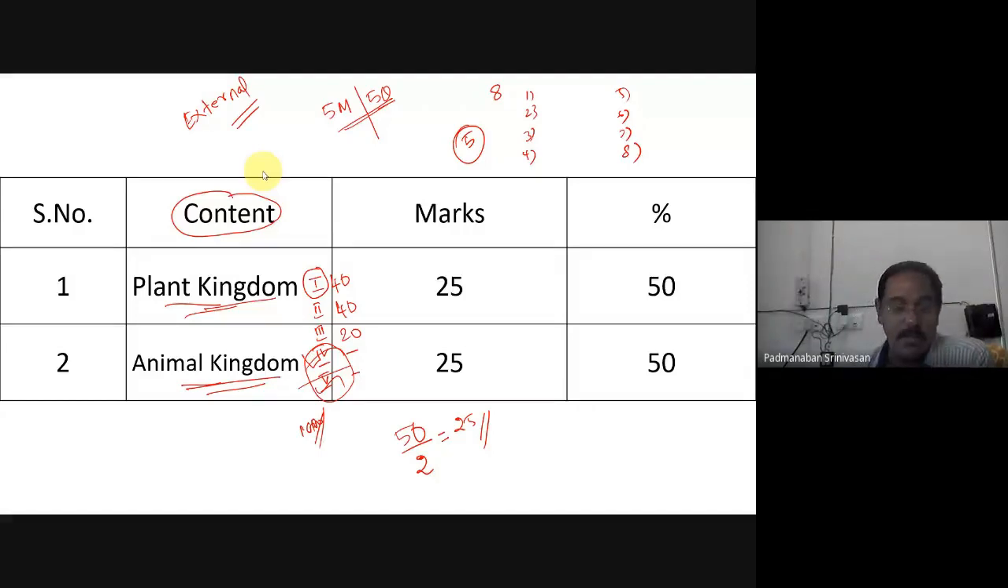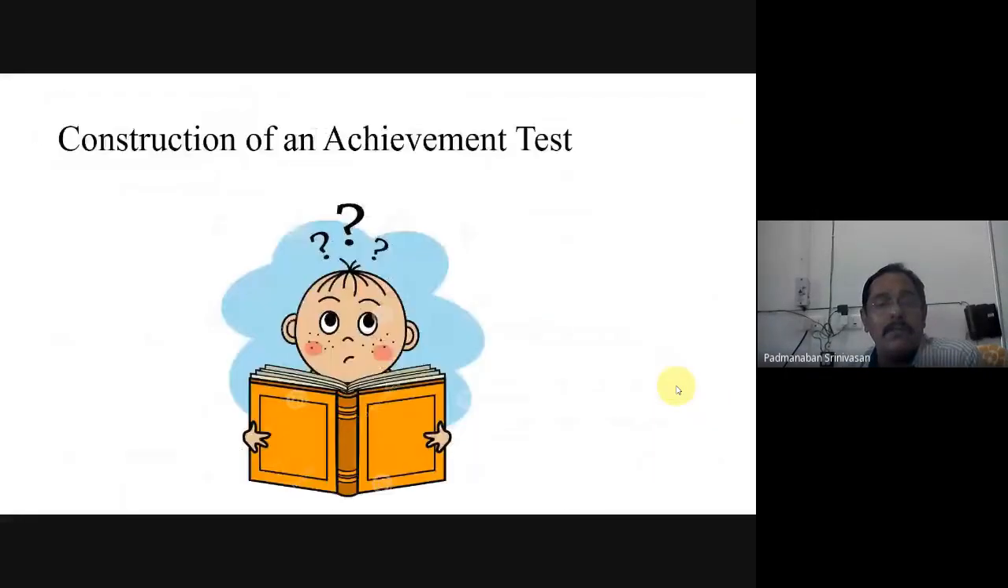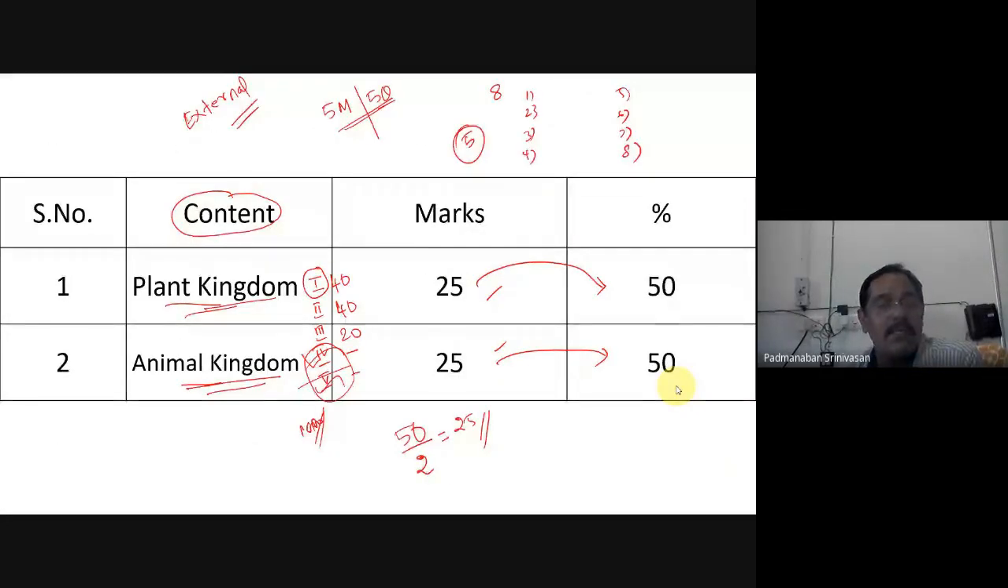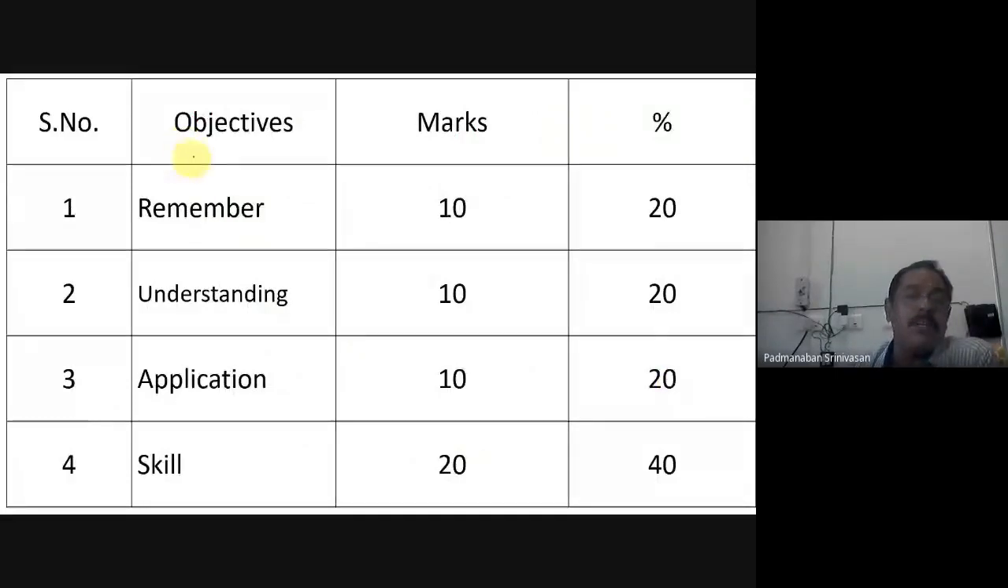So understood? See, two contents are there. We have given 25 marks each, so equal, and that is converted to percentage 50-50. It's total 100%. So this is the second dimension. The first dimension is type of question: objective, short answer, essay type. The second dimension is content. The third dimension is very important: our objective, our specification, our SIO. This we call by the word specification, objective or SIO, whatever we call.